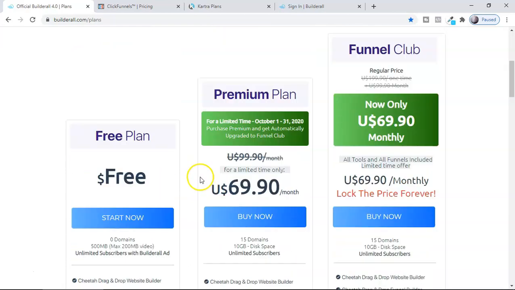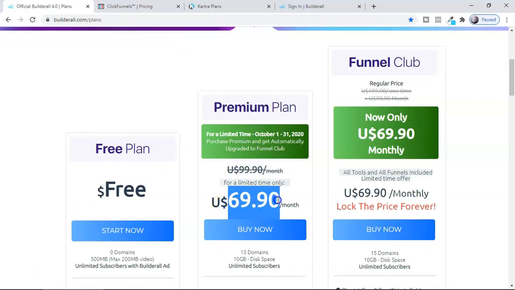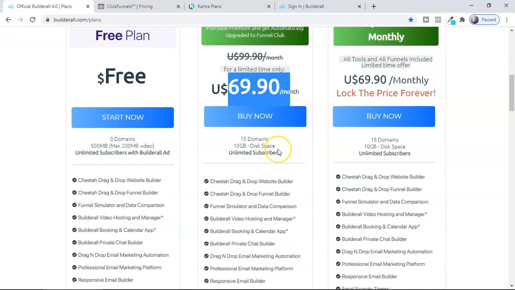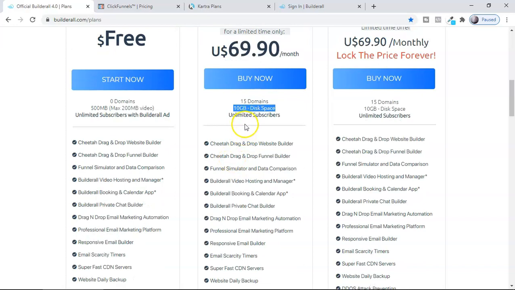I think the price-wise also, guys, instead of $99 they have made it only $69.70, which is amazing. And here is the best part which I really like: they made it 15 domains. That means you can add 15 domains and you have 10 GB disk space, that is the space they are giving you, and unlimited subscribers. You can collect 10,000 emails, 100,000 emails, whatever you want you can use this, just with the Builderall ad there.